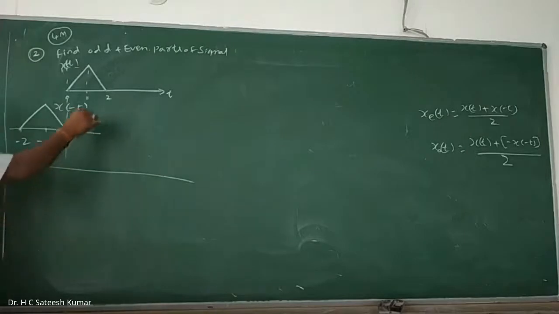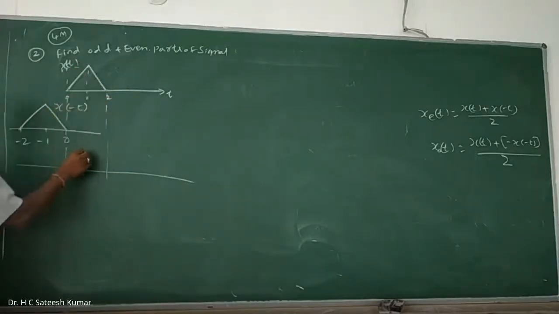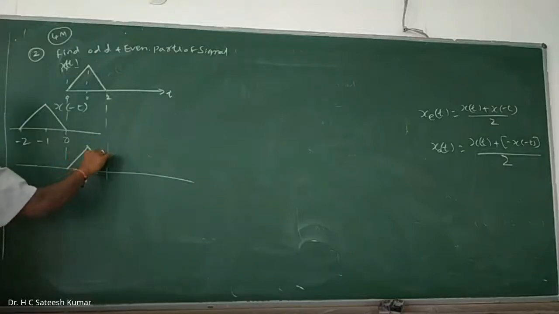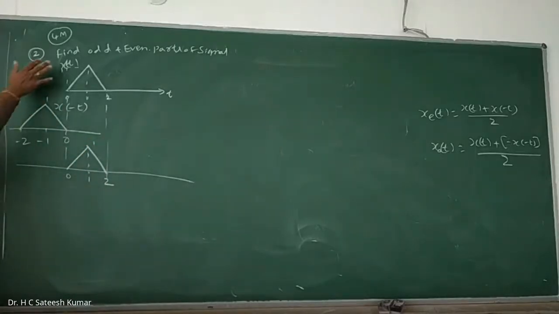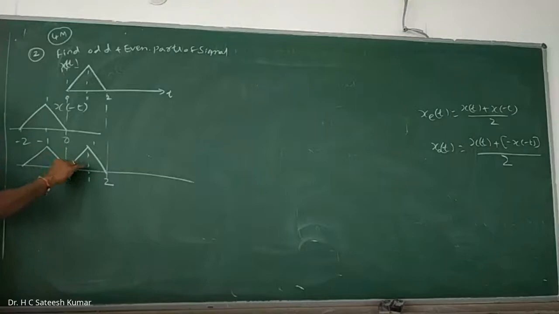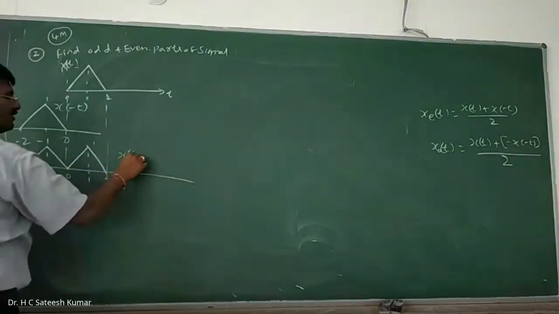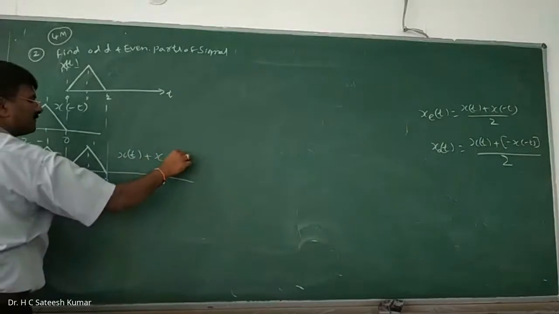So you write it as it is. 0, 1, 2, amplitude let us say 1. Now this one also, 0 plus something is something, same thing as it is, minus 1. So this is your x of t plus x of minus t.